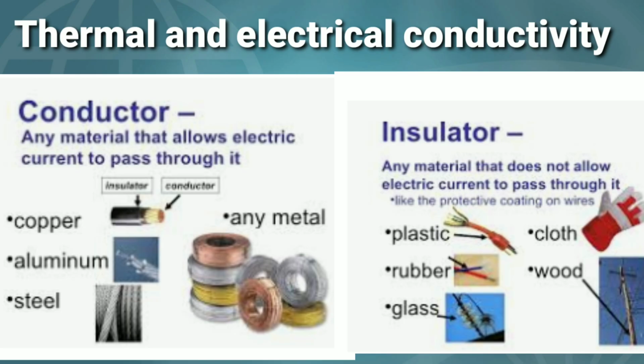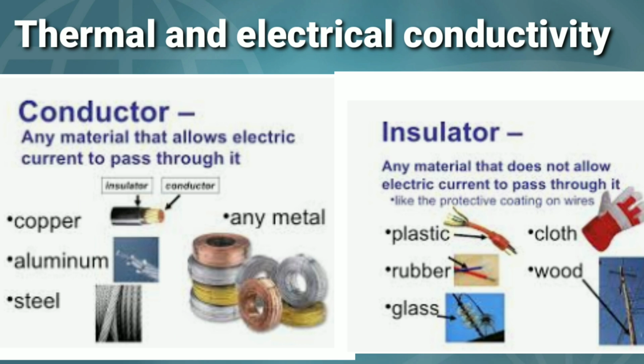Now come to next property, thermal and electrical conductivity. The property due to which a material conducts heat and electricity is called its thermal conductivity, or you can say thermal and electrical conductivity.